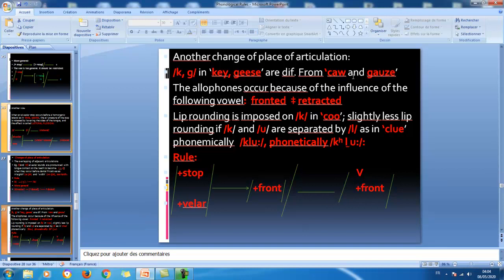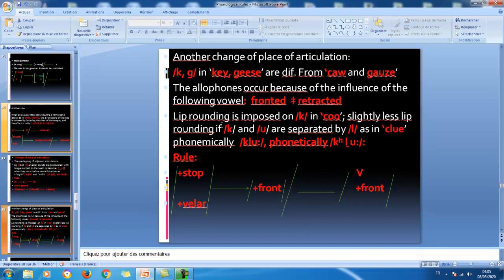Our tongue goes a little bit backwards, okay, more than the velar region. Okay, so as I said, the allophones occur because of the influence of the following vowel. So here we can talk about fronted in here, and we have got retracted realizations as in here. Now lip rounding is imposed on K in coo.